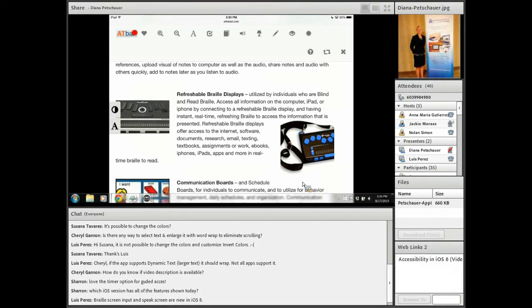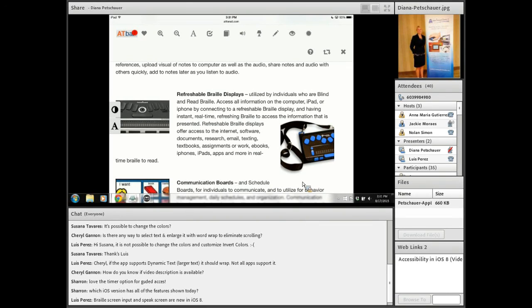If you're not familiar, this is what a couple of them look like. Again, hundreds of sizes and different models on the market through different companies. The refreshable Braille display is for someone who knows how to read Braille and how to type Braille and now wants to use this electronic device in order to read everything in real-time refreshable Braille, and also type using the Braille shortcut keys.